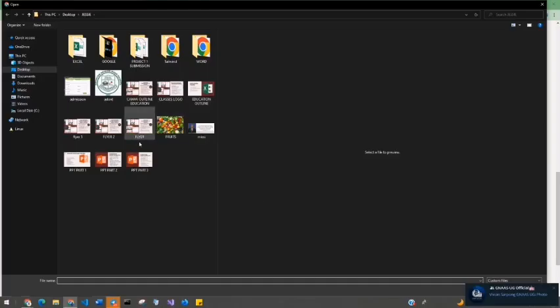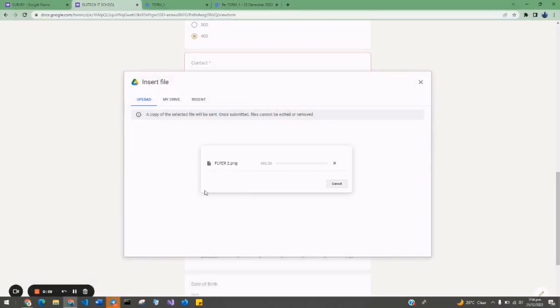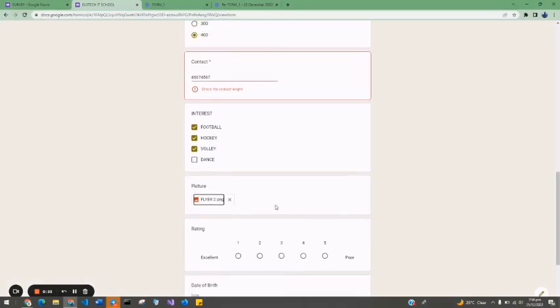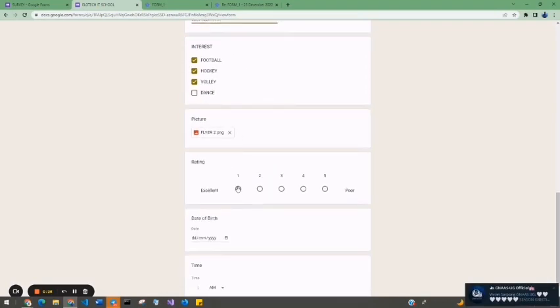Let me try to upload a picture here. Immediately I come here, I can't upload anything apart from a picture. This is a PNG file. Let me upload this picture here, and you will see that this picture will be uploaded. Yes, now it has come. All right, they are saying that the contact length is too small. So here, now there is the rating.